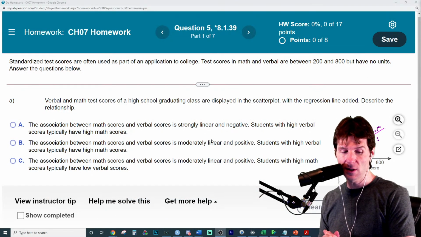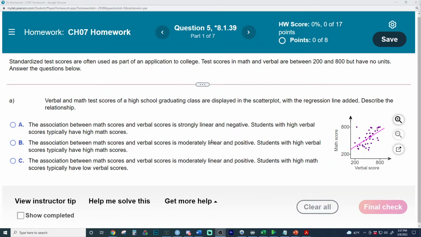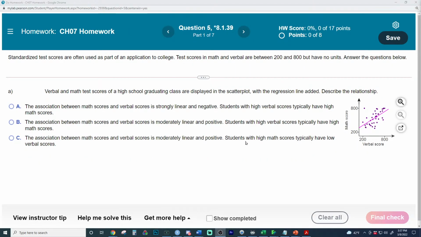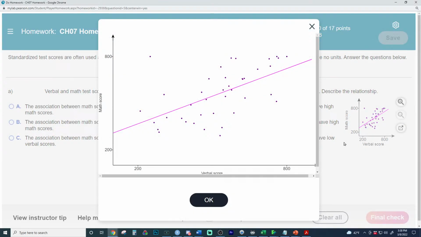So the first question it asks us is we're looking at verbal and math scores. I'm going to need a ton of help on this question because this is a tough one. So when we look at this right here, how would we describe this? How are you going to describe this relationship? Who knows in the chat? Just give me some words for it. How would you describe this?